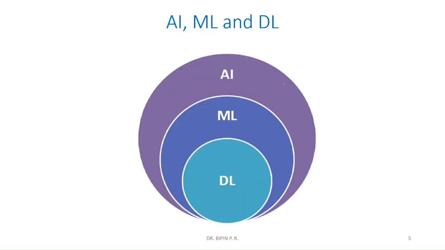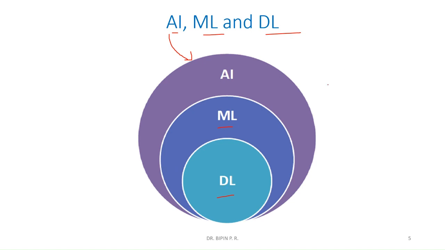So this is the major classification, how AI, ML, and deep learning have been classified. AI is the main branch under which we have machine learning algorithms and deep learning algorithms.